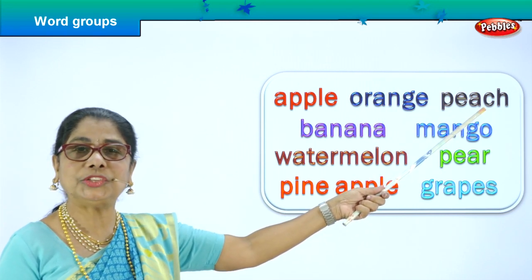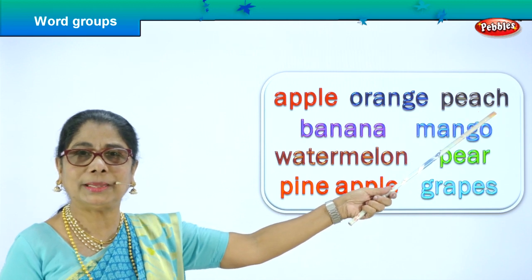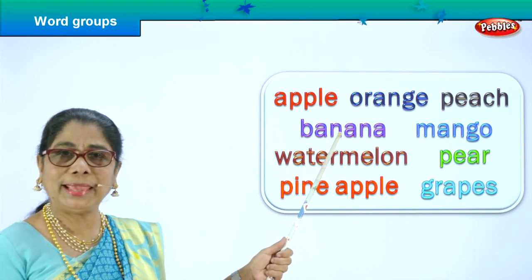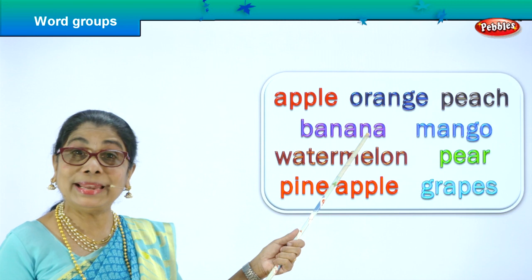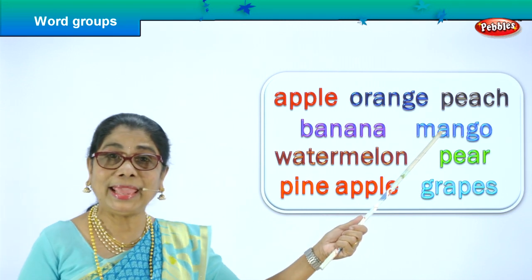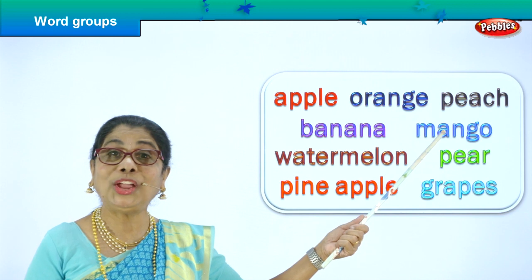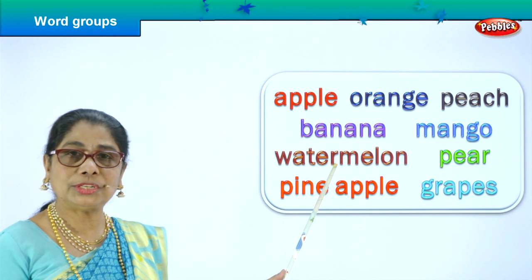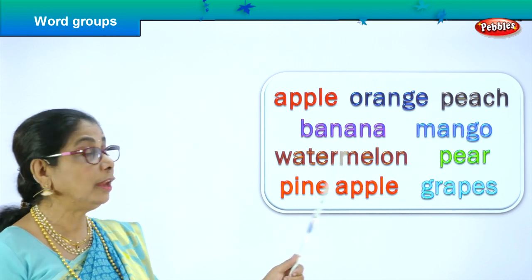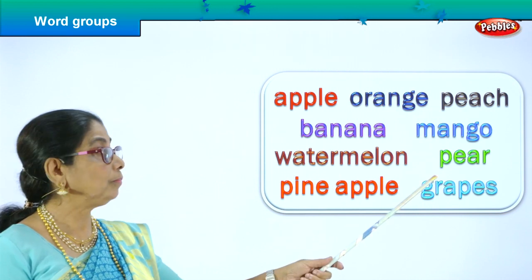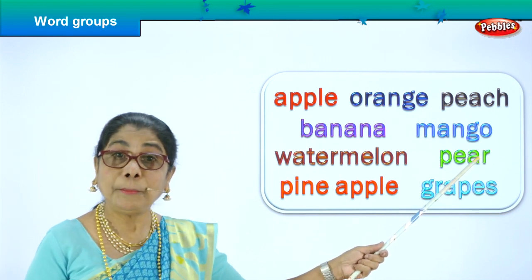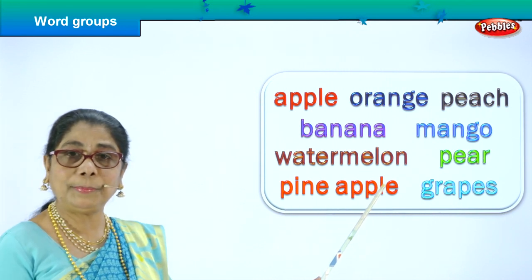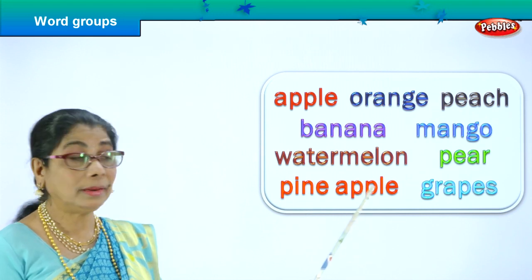P-E-A-C-H, peach. It comes in winter time. Yes, peach. Here, banana. B-A-N-A-N-A, banana. Good. M-A-N-G-O, mango. Good. W-A-T-E-R M-E-L-O-N, watermelon. P-E-A-R, pear. P-I-N-E-A-P-P-L-E, pineapple.